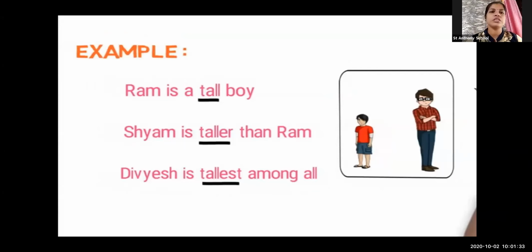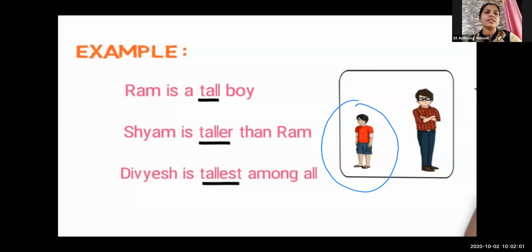In the positive, I was just talking about Ram. Ram is a tall boy. But after some time, another boy entered the class, and I found that person taller, so I started comparing.